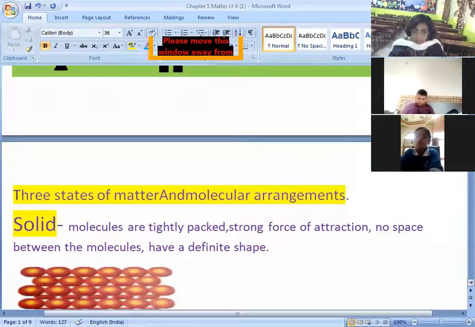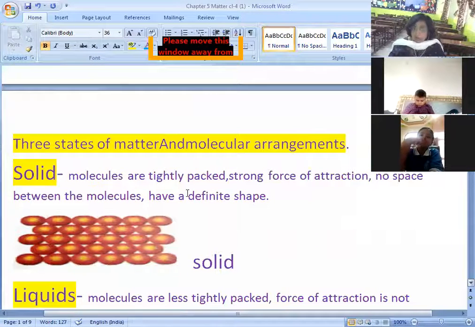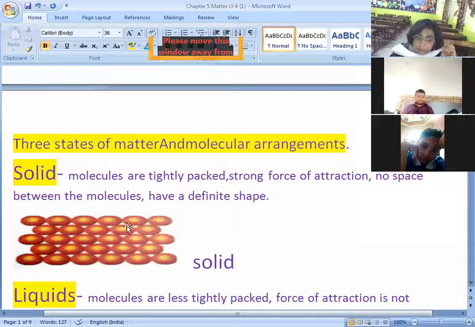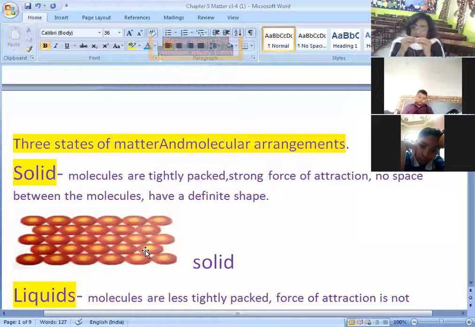Let's see that. First is your solid. In solid, you can see here on the screen, these are all molecules of solid. This is red and yellow things. They are joined together. They are very close to each other.